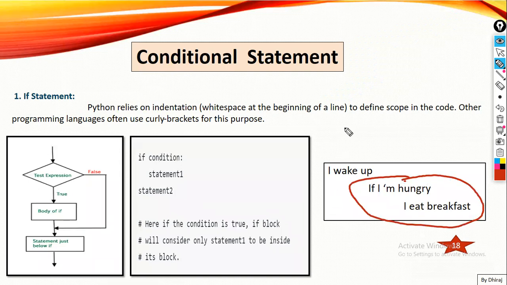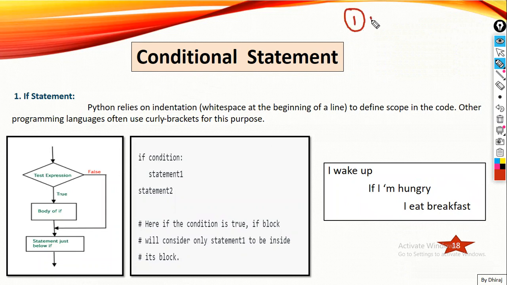That means if there is a scenario to put a condition somewhere, there we use these conditional statements. So if I want to go there, I'll reach there, I'll do that. If I don't reach there, I'll do this. Whenever a condition occurs, at that time we have to use the conditional statement. There are multiple types of conditional statements, and we're gonna see them with the help of further slides. Now let's move ahead with the if statement first.